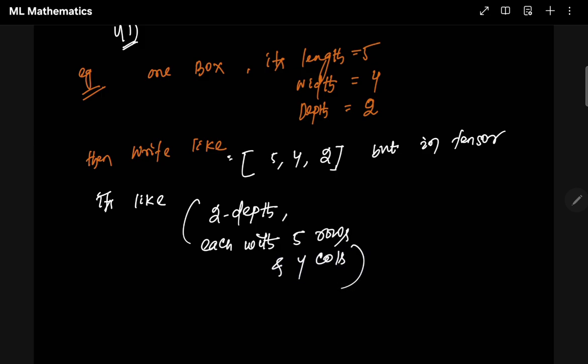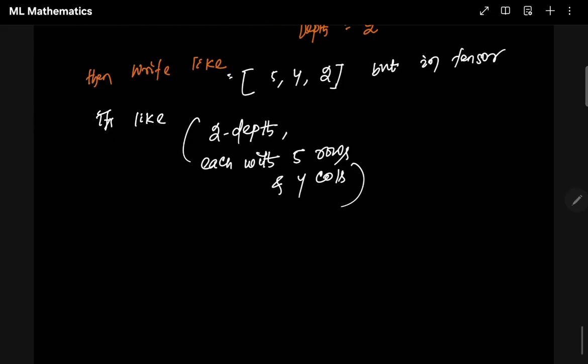Guys, sorry, there is rain going on. If you are hearing some sound, which I don't think, because this microphone is a condenser, but if you are still able to hear it, sorry for that. So 2 depth, 5 rows, 4 columns.